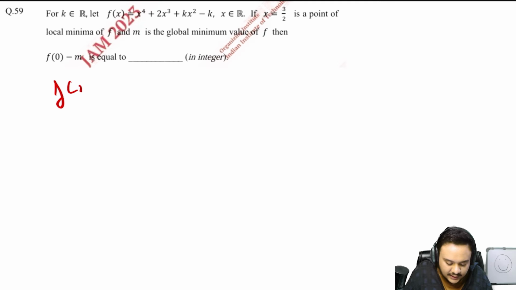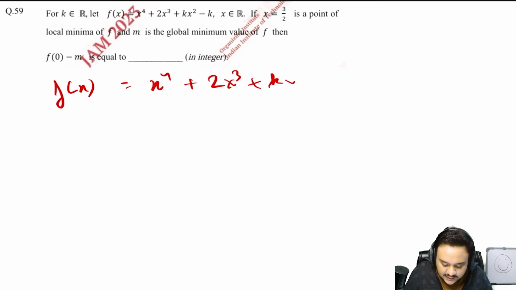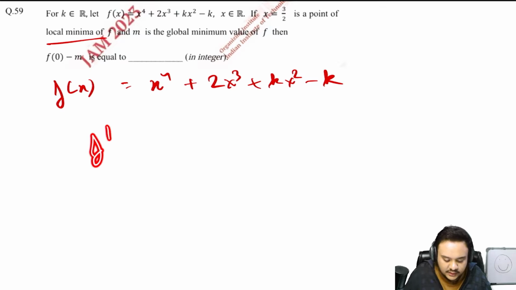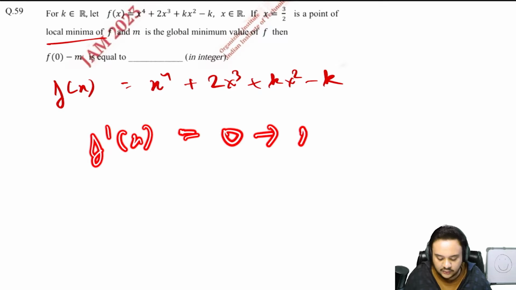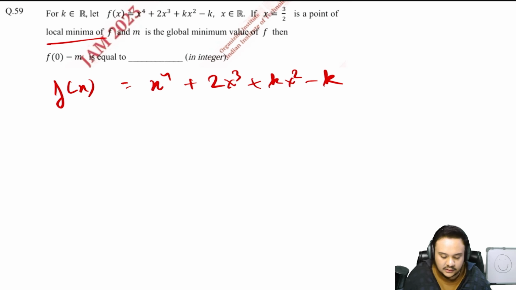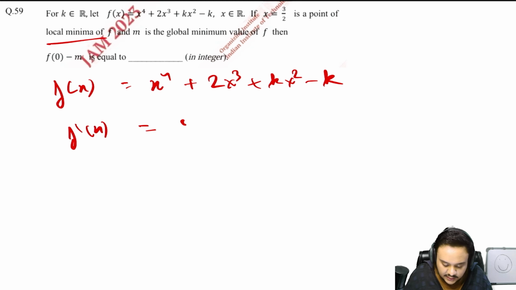So just first of all write down the value of f of x, x to the power 4 plus 2x cube plus kx square minus k. Then you know that to find the local minima, what you do is that you first of all differentiate whatever equation you have, and then you equate it to 0, and then whatever value of x you get, that is your local minima, right? So let me differentiate this equation. You get 4x cube plus 6x square plus 2kx is equal to 0.